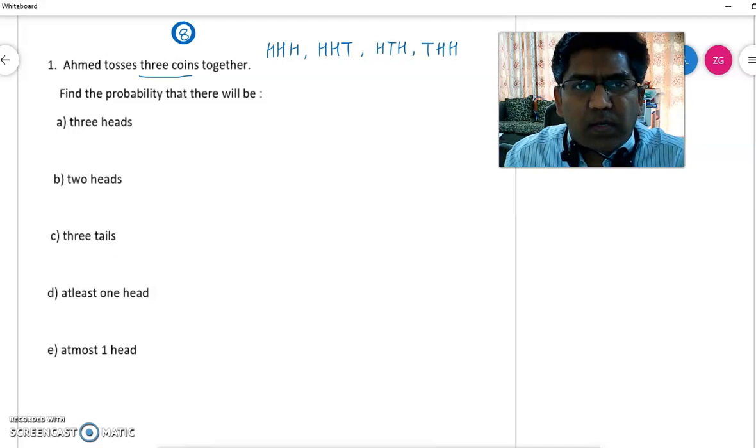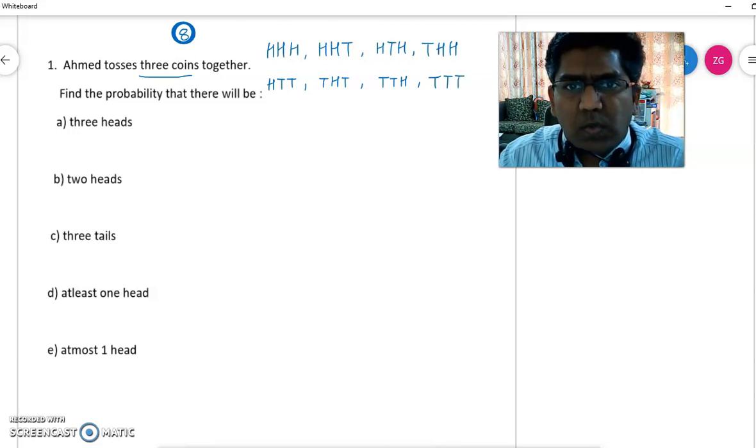It is possible that you have only 1 head and 2 tails. So 1 head, 2 tails, change the position of head to second and third. So you have tail, head, tail, and tail, tail, head. And the last possibility, you have all 3 tails. So these are the total 8 possible outcomes, or the sample space, when you throw 3 coins together.